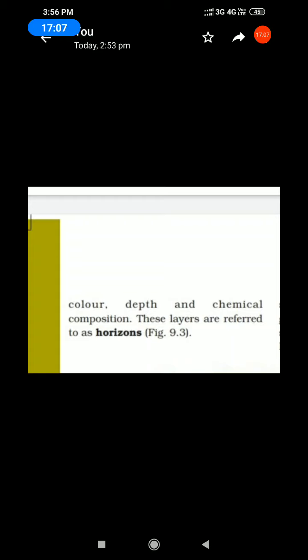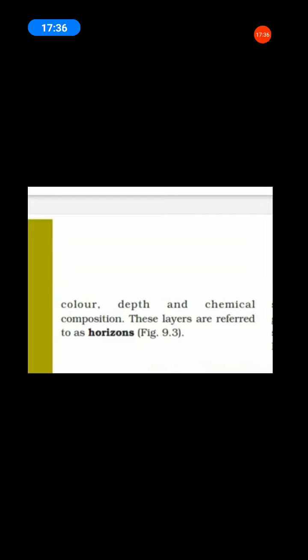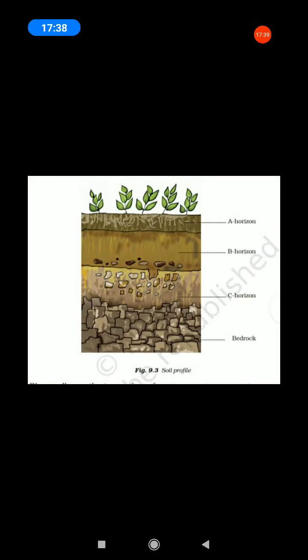Listen. What is meant by horizon? Each layer differs in feel, color, depth and chemical composition. These layers are referred to as horizons. All of you see the picture of the soil profile. The upper one is A horizon, then B horizon, C horizon, and downward the bedrock.